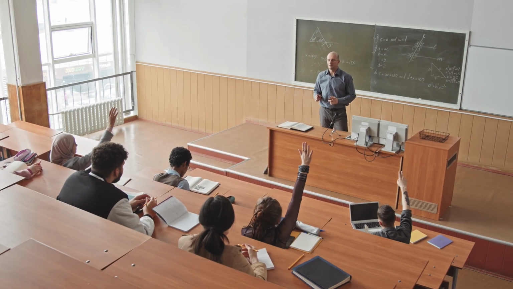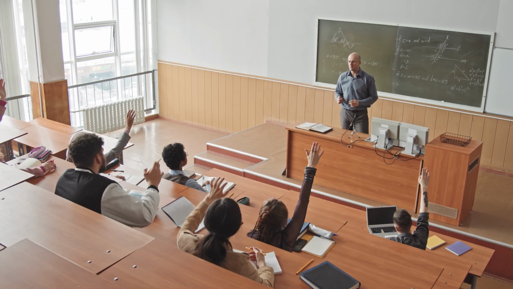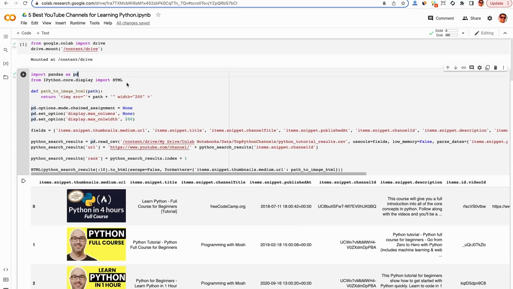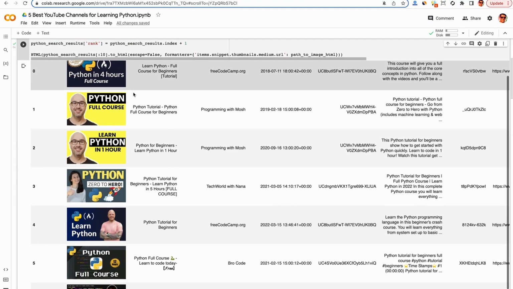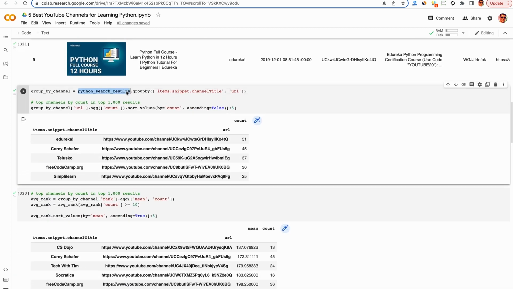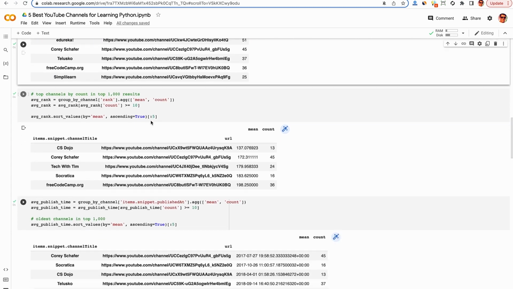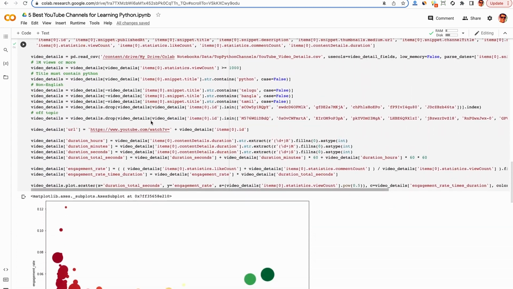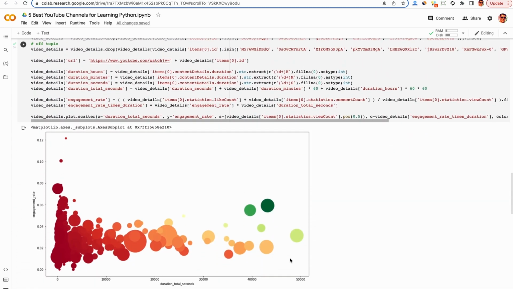picking the right video? Perhaps the video with the most engagement would be a good sign that you found the one that people are learning the most from? Well, I would hope so. So to help you guys out, I deployed my data scraping resources to scrape all of the Python YouTube results about tutorials and then rank them based on engagement rate. And at the end of the video, I'll reveal the best ones I think you should watch based on the